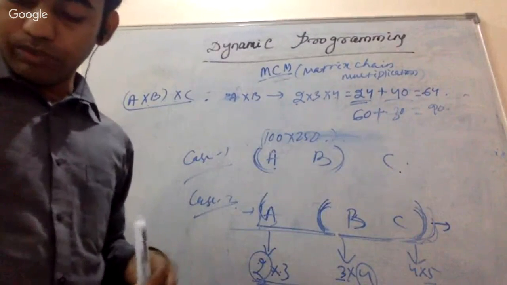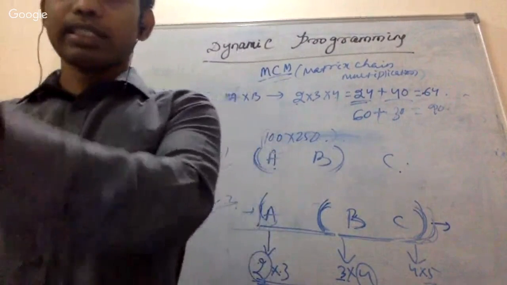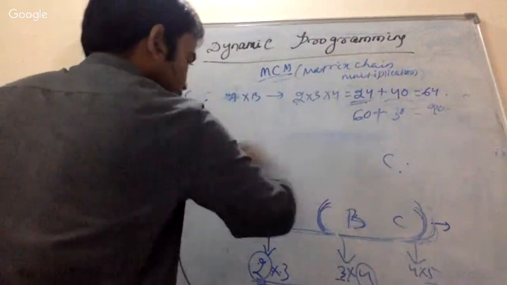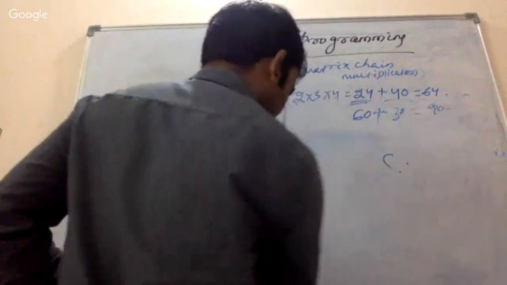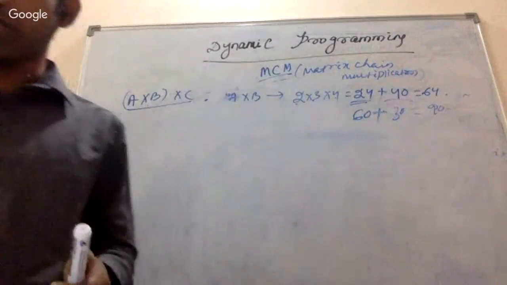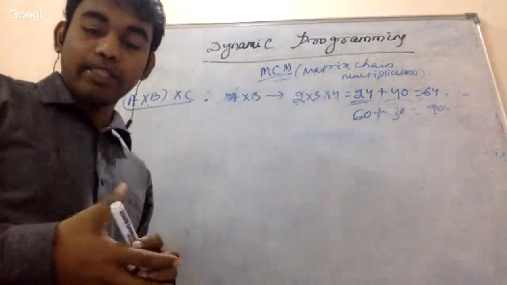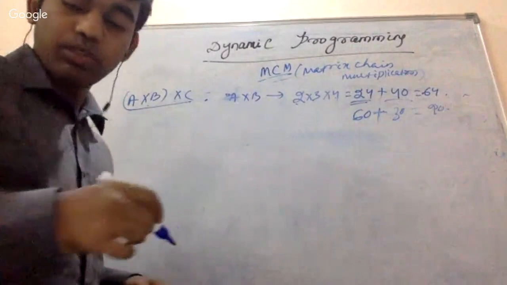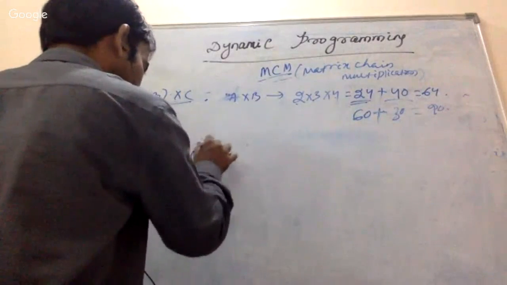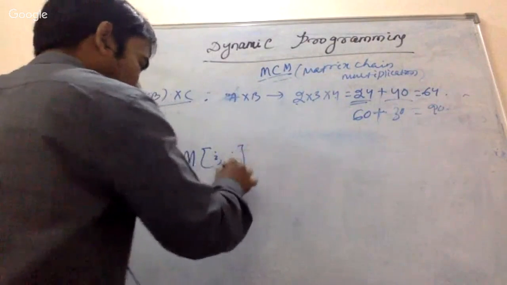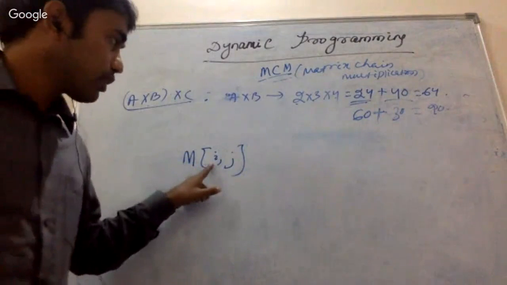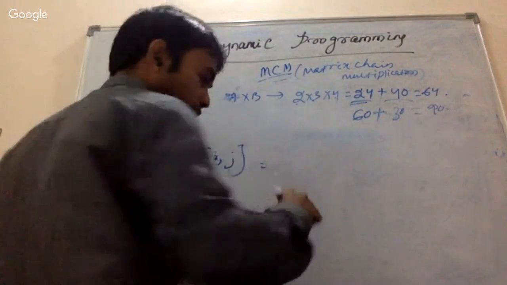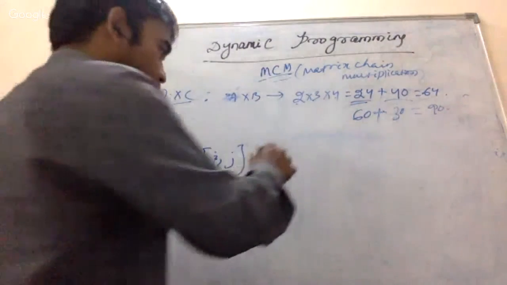Okay, so let's take an example. This was all about matrix chain multiplication, but we'll discuss a little bit further. Just write down one thing, one formulation. We'll understand what this formulation is all about. Whenever we are calculating the matrix entry m of i, j, just write it down.